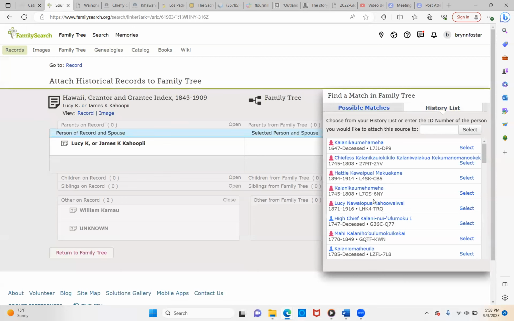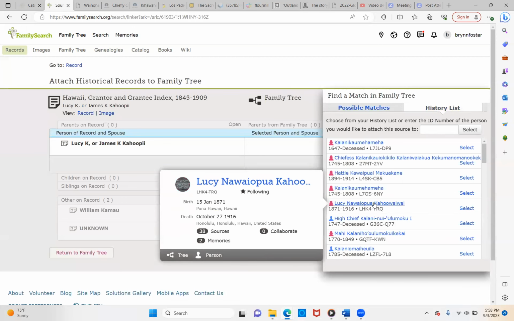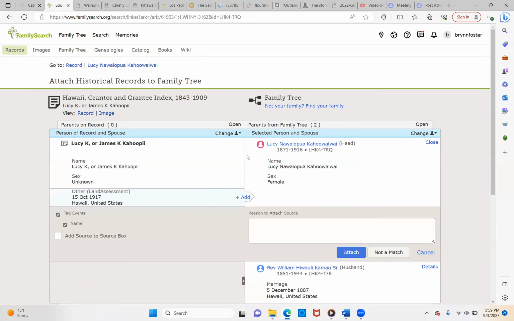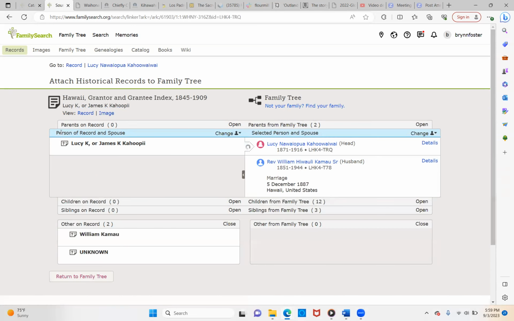So history list, let's look and see, there she is. Let's just put her, even though I wanted her daughter. So I would like to look more into this to see why was Lucy K giving land to her father or James Kaho'ope'i. So we should look into that.